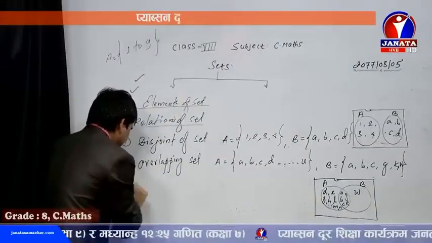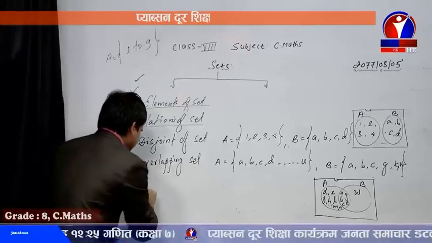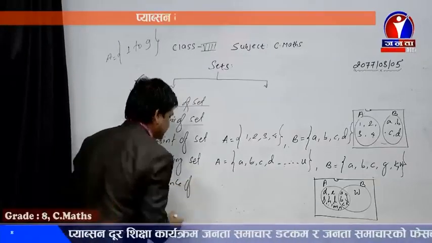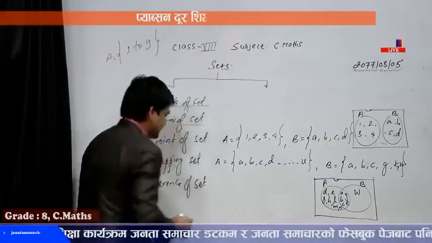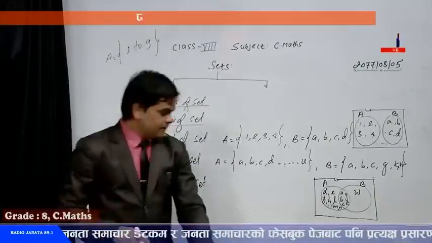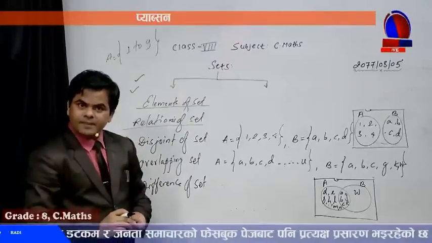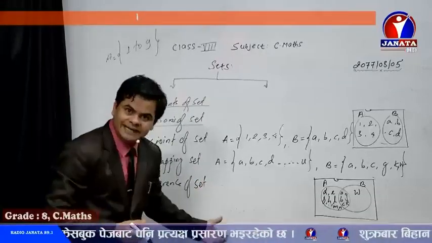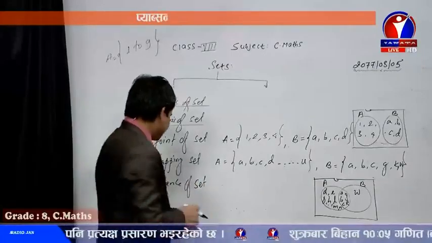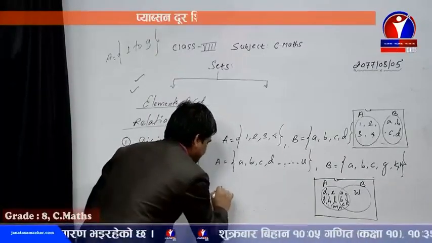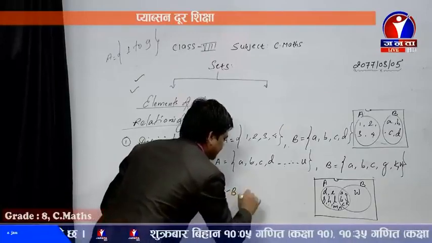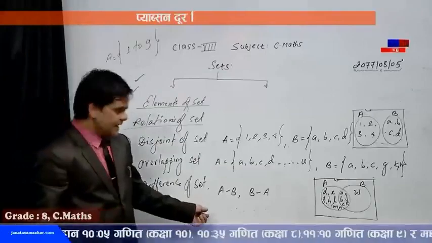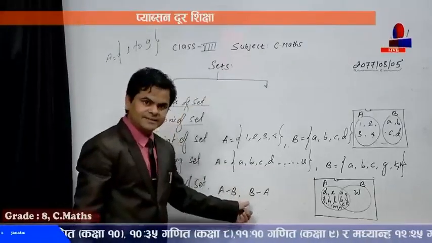Another thing you need to understand is difference of set, dear students. Difference of set means the information contained in only A, and the information contained in only B. That means difference of set refers to A difference B and B difference A. What are the elements contained in A difference B and what are the elements contained in B difference A?